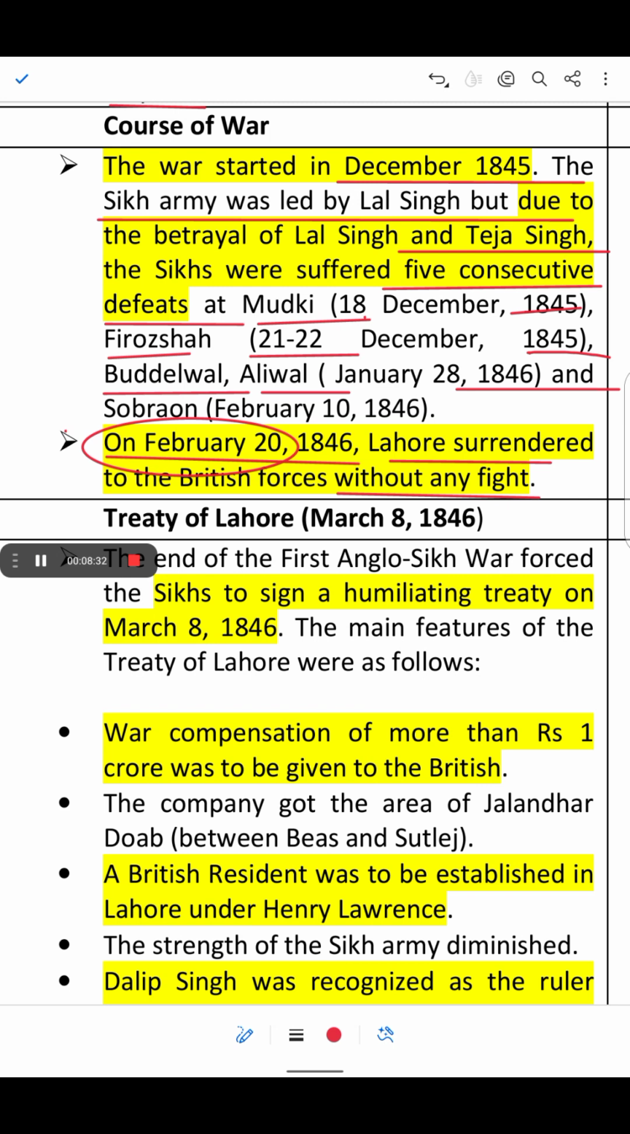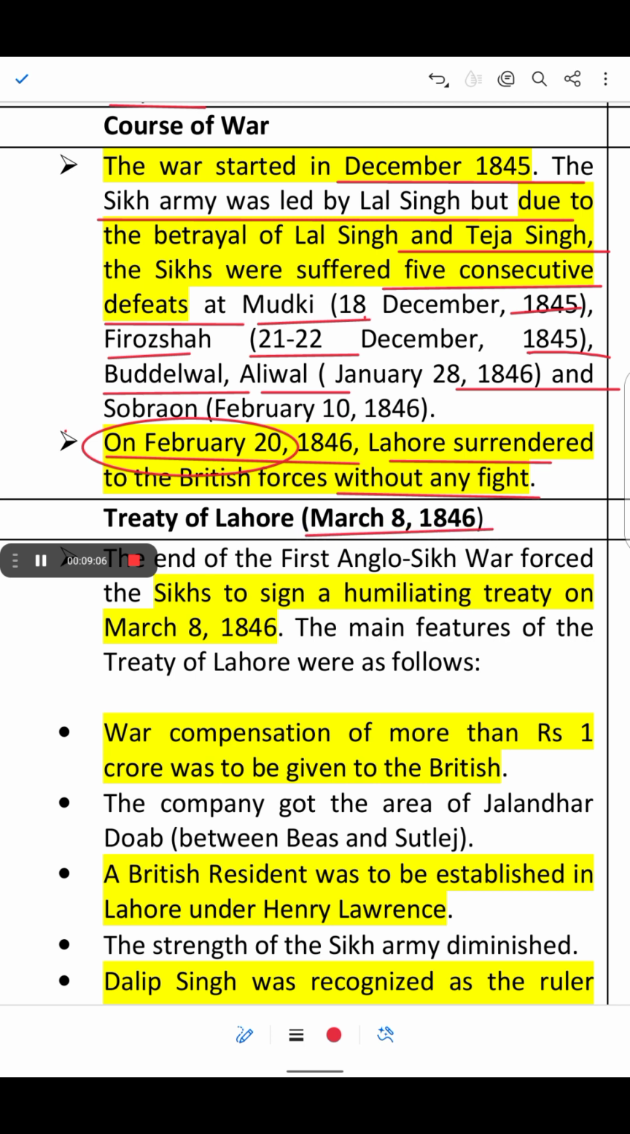The British army, led by Sir Hugh Gough and Sir Henry Hardinge, was better equipped and far more disciplined and well organized. The Sikhs realized they could not withstand another confrontation, so they surrendered Lahore without any fight. Now let us see what is there in the Treaty of Lahore.